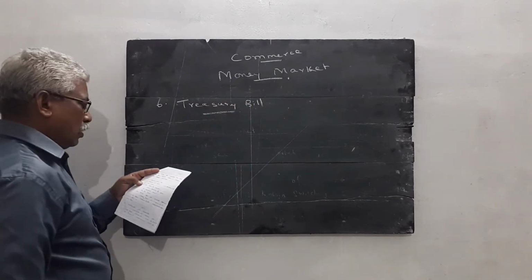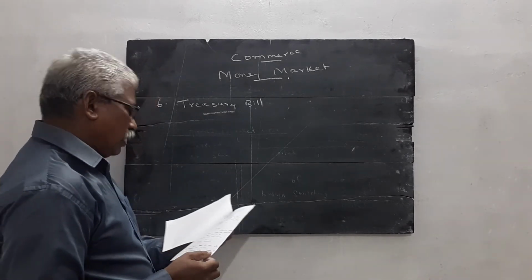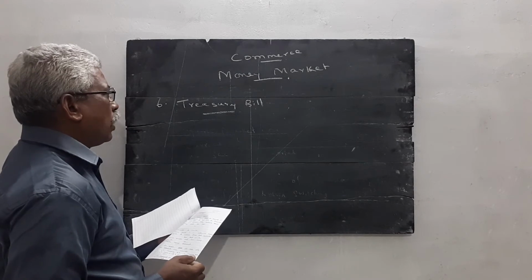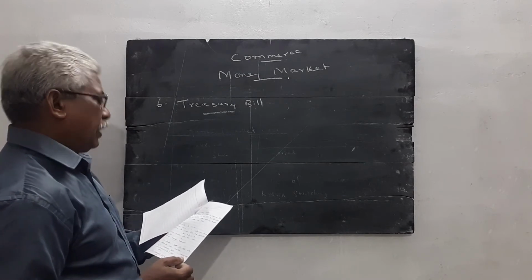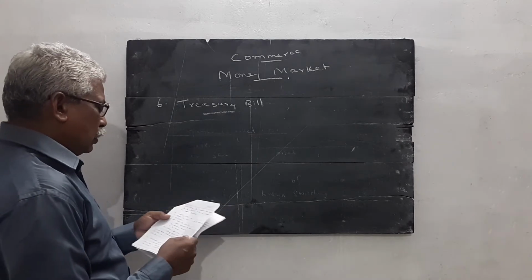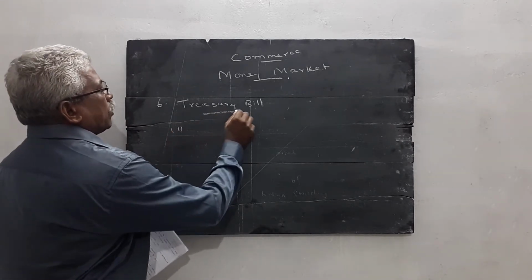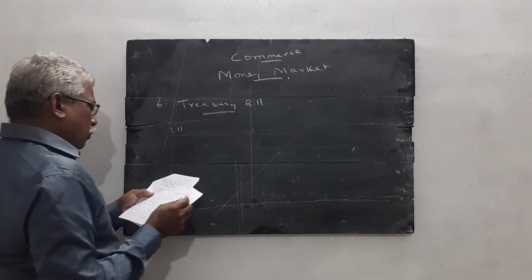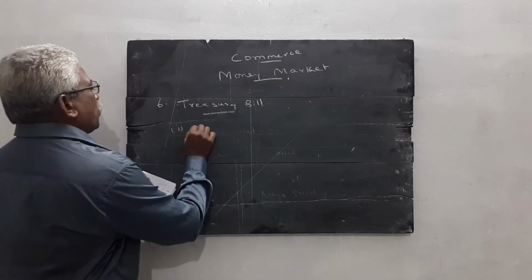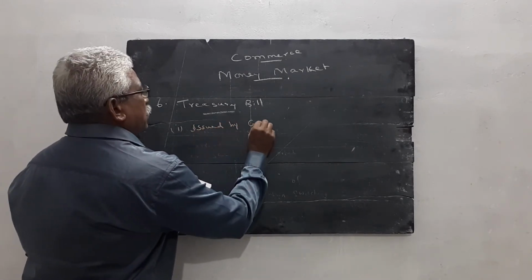Treasury bill is one of the instruments we already studied. Treasury bill is one of the instruments used in the money market. Treasury bill is issued by government. Point number 1, treasury bill. What is the meaning of treasury bill? Or write a short note on treasury bill. Treasury bill is issued by government.